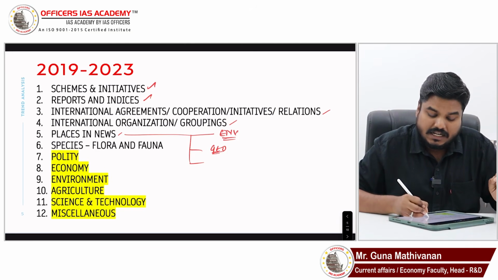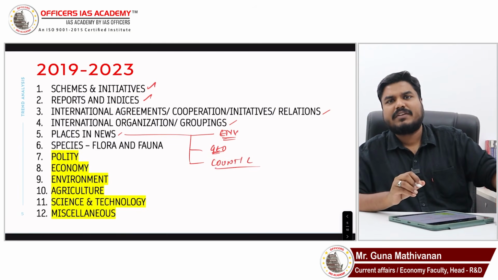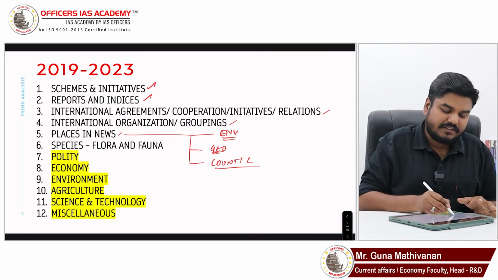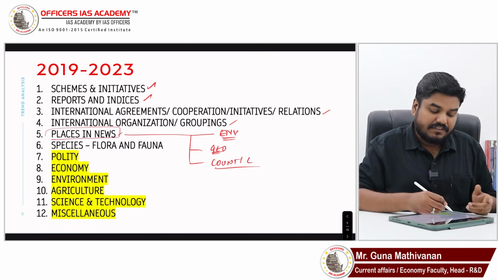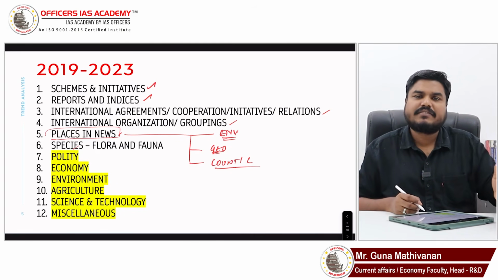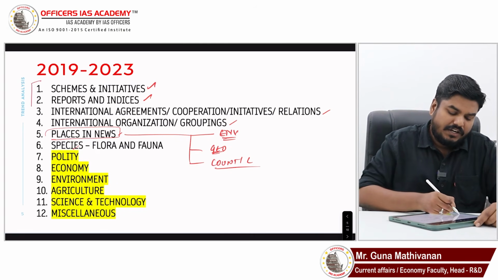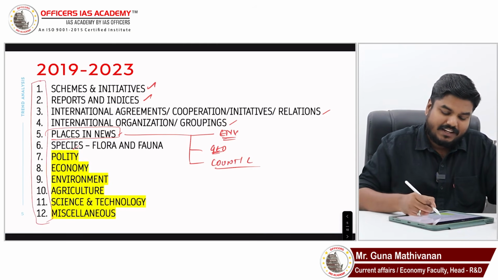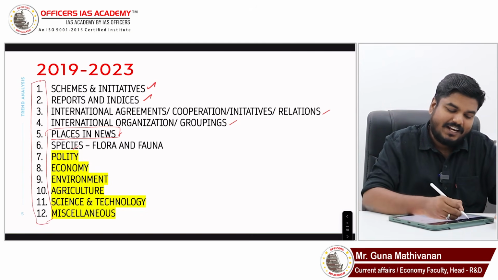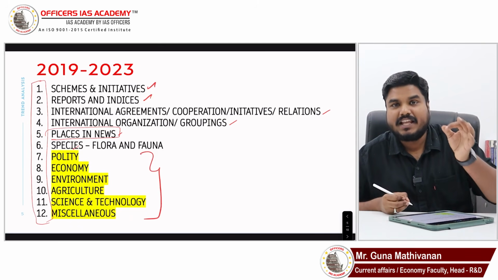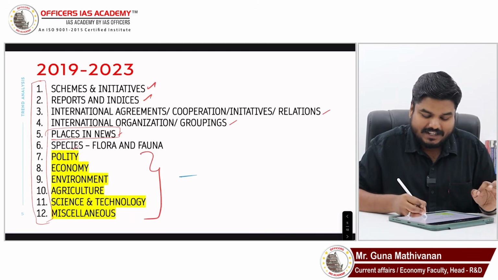Right? Similarly, countries in news, communities in news. Countries are in news. Communities are in news. This we have to know. All these I am putting under places in news. Okay. Then we have species, then polity, economy, environment, agriculture, science and tech, miscellaneous. These are the 12 subjects which come in dynamic. So even here, I'll tell you, this part which I have shaded in yellow, that is nothing but the X factor.